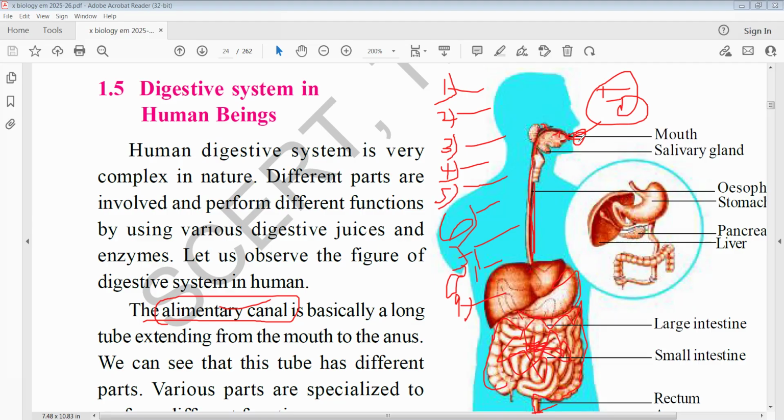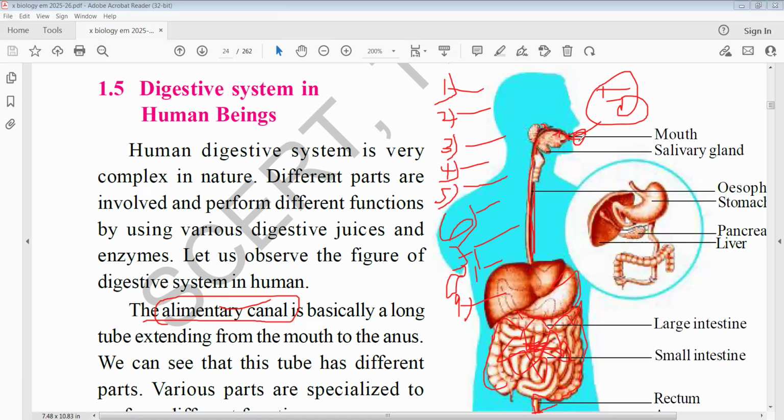After that there is the pharynx, the next part after the mouth and buccal cavity. The pharynx is a junction, a place where air and food join. From here the air goes to the larynx and the food goes to the esophagus. So now the food enters the esophagus.